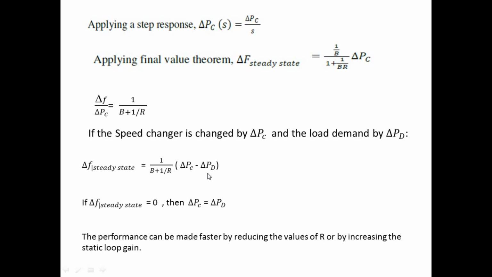So the only way of getting 0 frequency error is to reduce the value of R, or we can increase the static loop gain. By means of increasing the gain or by reducing the regulation R value, we can have a faster response in the system. It means we can reduce the error in a faster way by adjusting the value of R or by adjusting the value of gain in an LFC model.